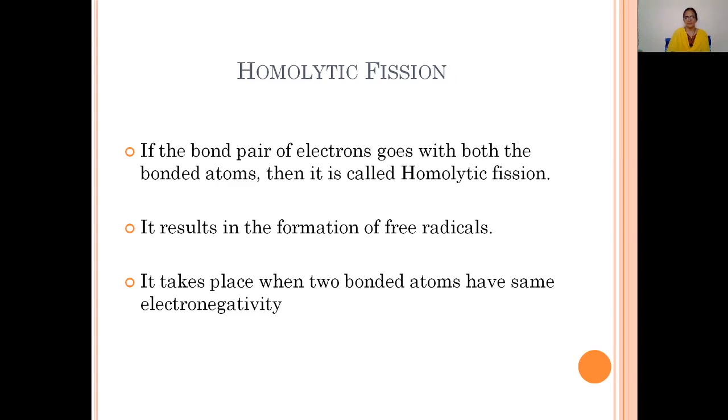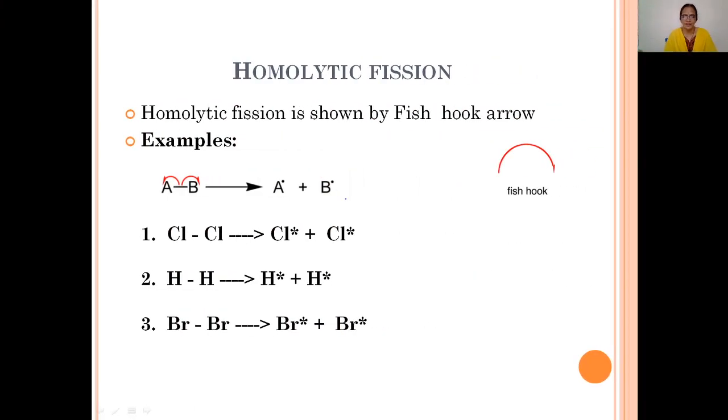In homolytic bond fission, we said, the bond pair of electrons goes with both the bonded atoms, so it is known as homolytic fission. This homolytic fission is the formation of free radicals, and free radicals are species with a single or odd electron. Free radicals are highly reactive due to the presence of a single electron. It takes place when the two bonded atoms have the same electronegativity. Only then does homolytic bond fission take place, with equal distribution of electrons.